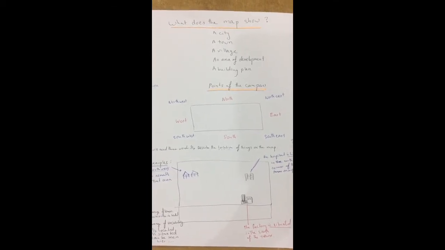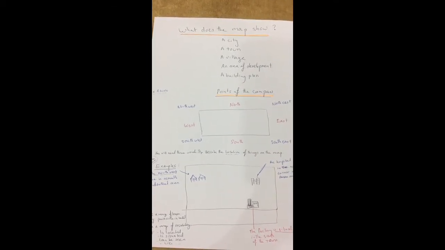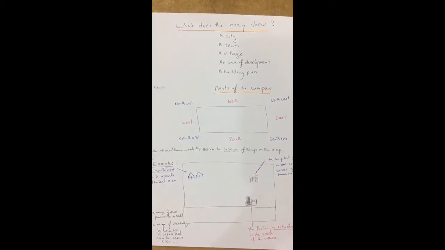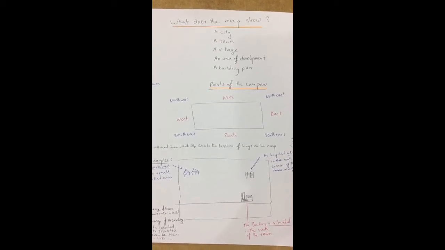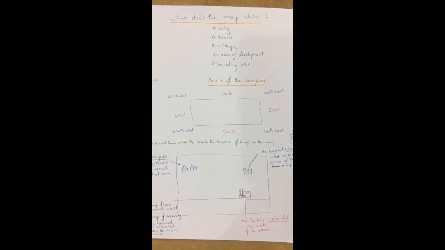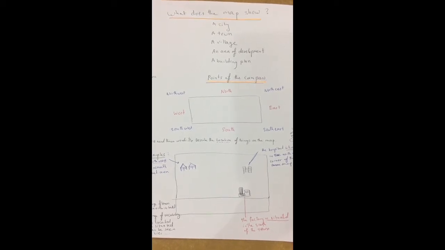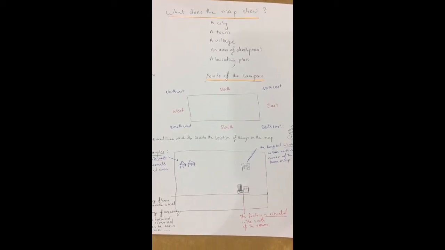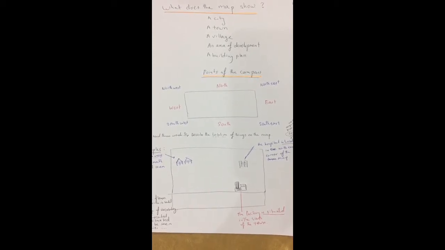Another example: in the northwest, there is a small residential area. So: the hospital is located in the northeast corner of the map. The factory is situated in the south of the town, and in the northwest there is a small residential area.